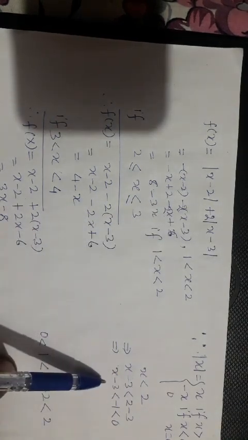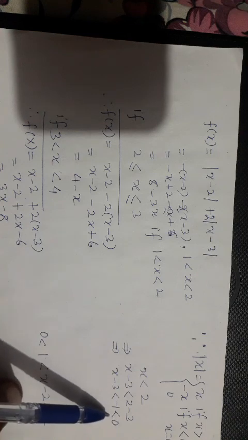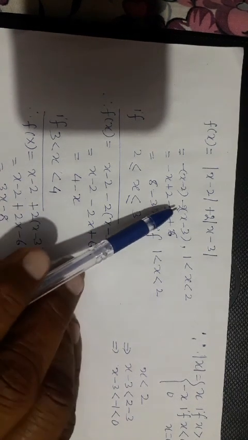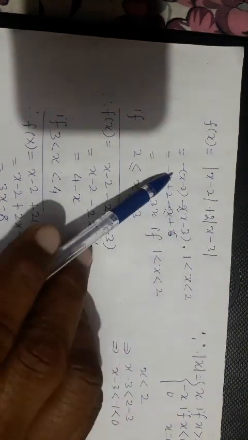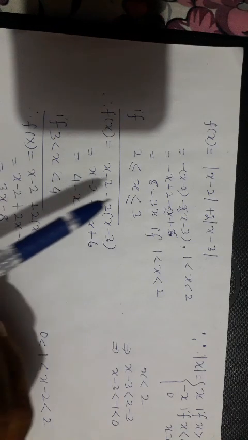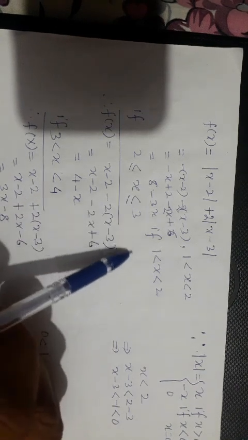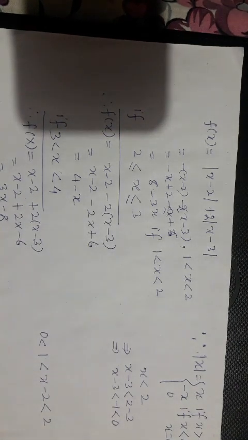And x minus 3 is less than minus 1, less than 0, so it is also negative. So minus 2 of this. This is important. You solve by simple logic. You will get 8 minus 3x if x lies between 1 and 2.